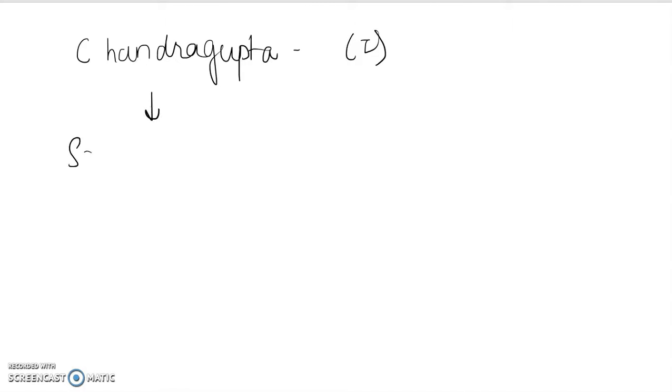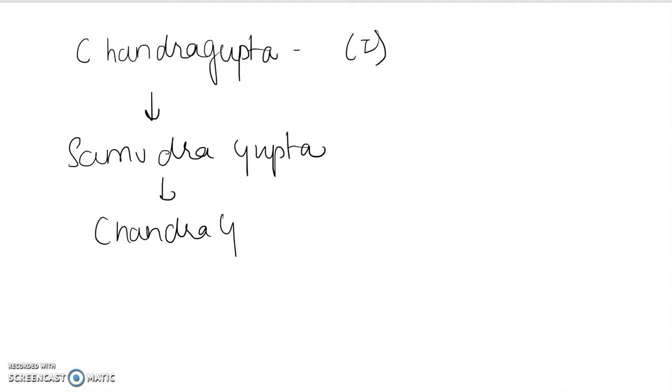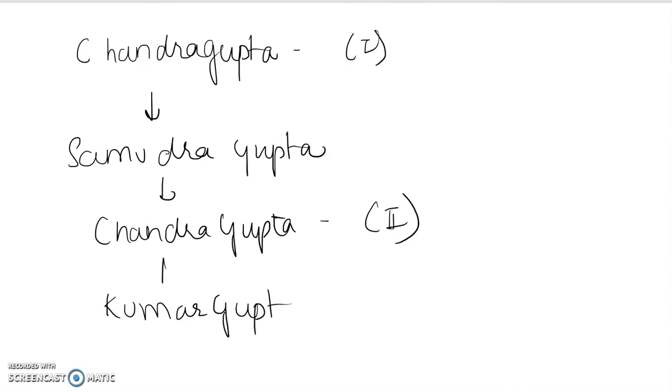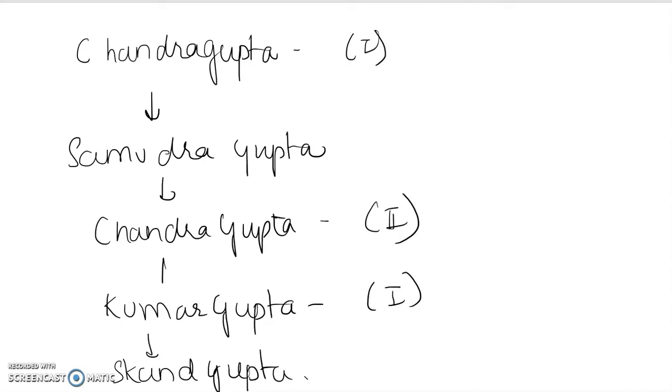After that, we've got Samudragupta. It is his son. And after Samudragupta, we've again got Chandragupta the Second. However, this name again has not been used in your book. And after that, we've got Kumargupta. He's Kumargupta the First because we are going to see the second one. Then you have Skandgupta. Right? And the dynasty goes on.